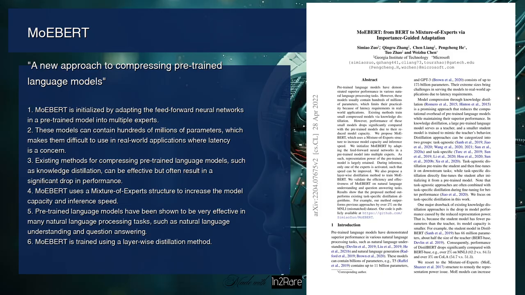Hello and welcome to today's explanation of the research paper MoEBERT: from BERT to Mixture of Experts via Importance-Guided Adaptation. This paper proposes a new approach to compressing pre-trained language models, which are typically very large and computationally expensive to use. The authors start by explaining that pre-trained language models have been shown to be very effective in many natural language processing tasks, such as natural language understanding and question answering. However, these models can contain hundreds of millions of parameters, which makes them difficult to use in real-world applications where